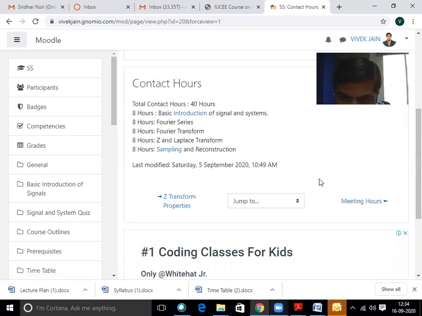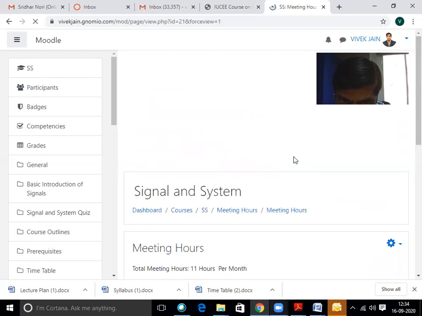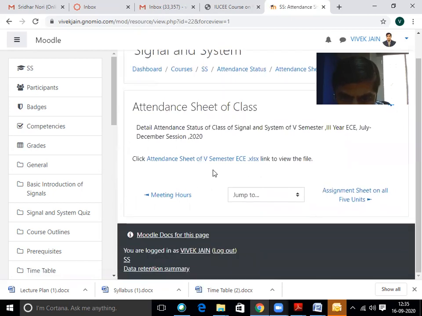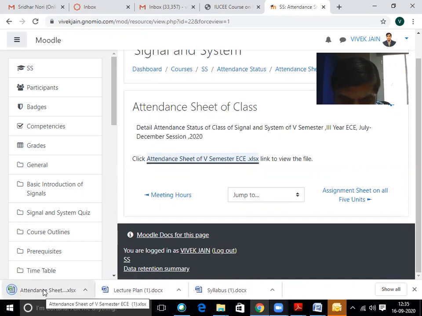We also provide the meeting hours details here. Our meeting hours with the students is 11 hours per month, with 5 hours on the Zoom and WebEx platforms and 6 hours on the WhatsApp chat app. We also share the attendance sheet with the students for their attendance record. The students download their attendance record from here by clicking this link, and download the Excel sheet and check their attendance record.